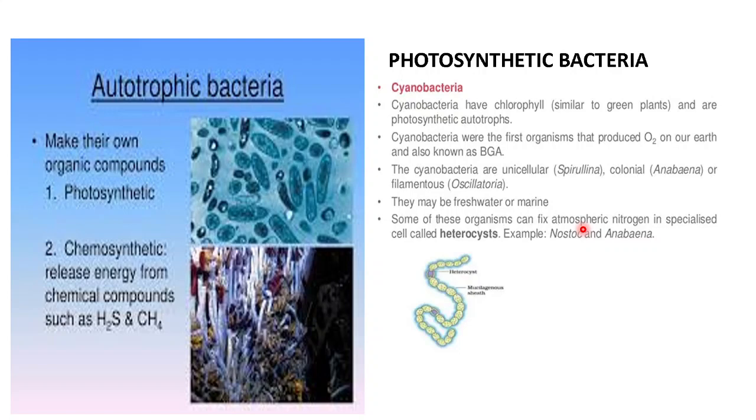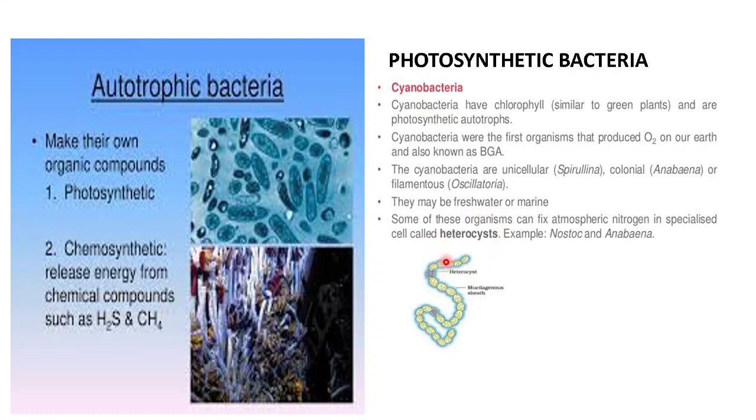And this conversion can be helped. This conversion can be done by the category of monerans, that is the cyanobacteria. And how can they do it? They can do it because they have a special type of cell called a heterocyst.